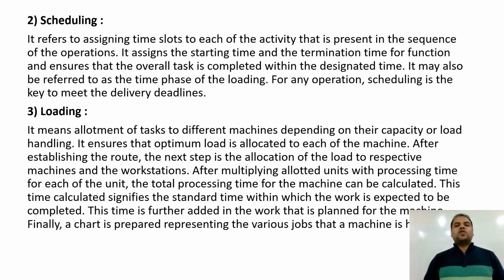The next step is allocation of the load to the respective machines and workstations. After multiplying allotted units with the processing time for each unit, the total processing time for the machine can be calculated. This calculated time signifies the standard time within which the work is expected to be completed. This time is further added to the work that is planned for the machine. Finally, a chart is prepared representing the various jobs that the machine is going to process.